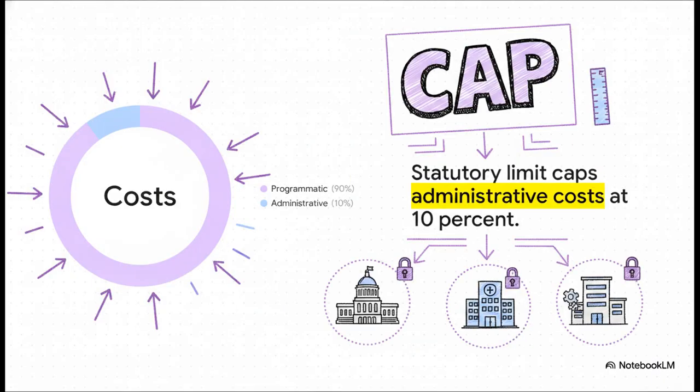There is also a strict statutory limitation placed on the use of these funds. The Federal Rural Health Transformation Program caps administrative costs at a maximum of 10% of the total award. This cap applies universally to all direct and indirect administrative expenses. And it doesn't just apply at the state level. It flows down to any subrecipients, contractors, or participating hospitals.